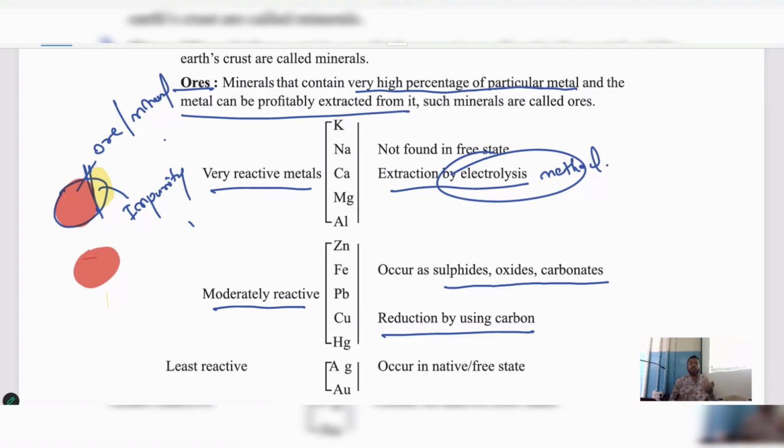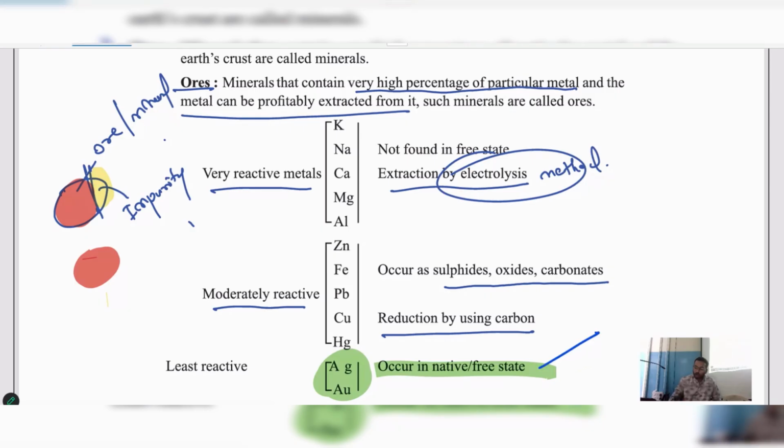Understood? Here gold and silver, in the case of gold and silver, they occur in free state, means they are not combined with some other metal or any other element. They are something like ready to eat. You no need to filter them, you no need to cook them, directly remove, start having it. That is called as they are available in free state.